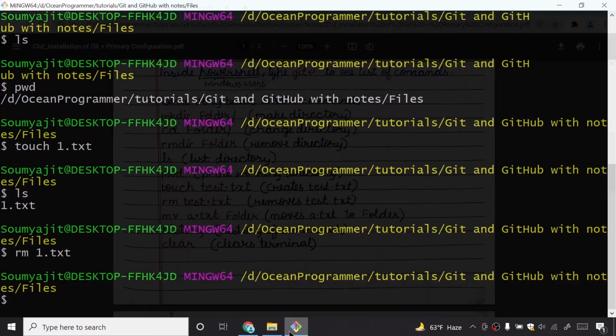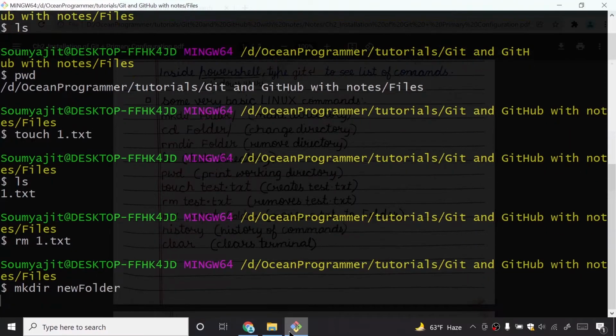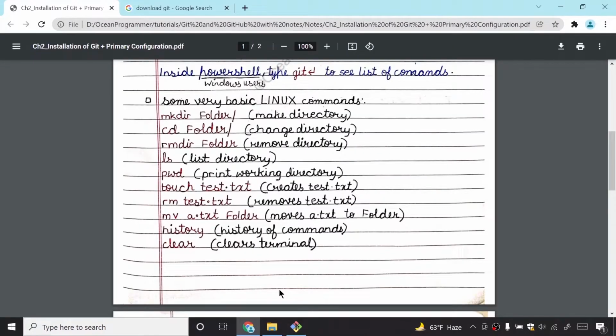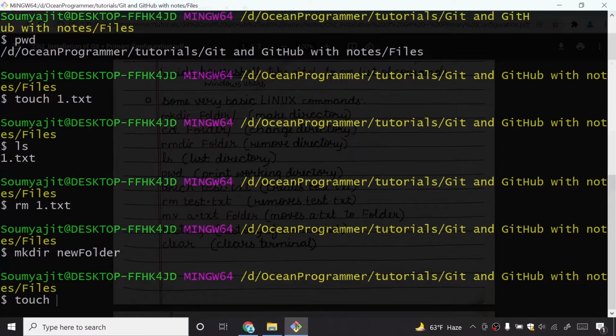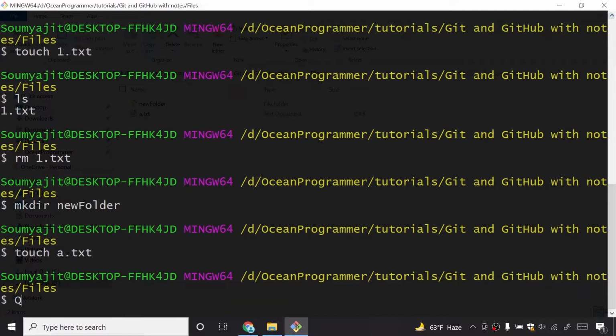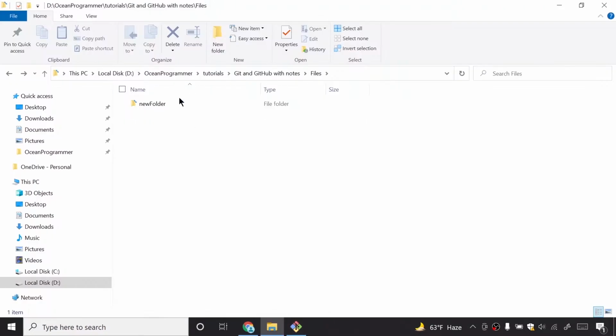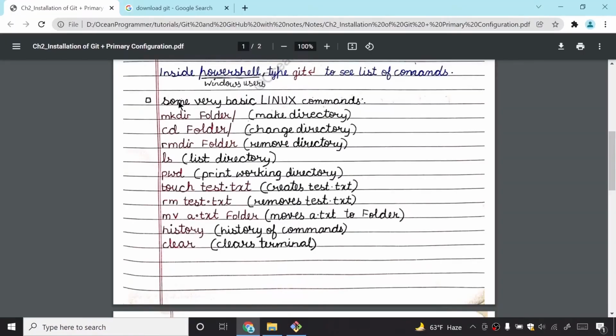mv a.txt folder. Okay, for that I will need to make a new folder with mkdir, and here I will say chapter 2. I will create a new folder, and here I will move a.txt. I will say touch a.txt. If I do mv a.txt to the new folder, then it moved the a.txt file to my new folder.